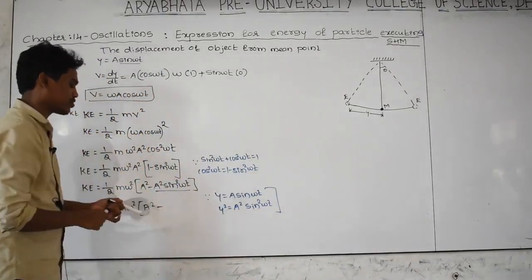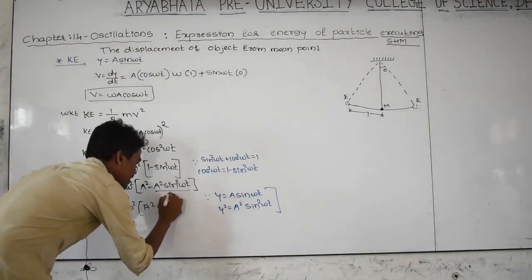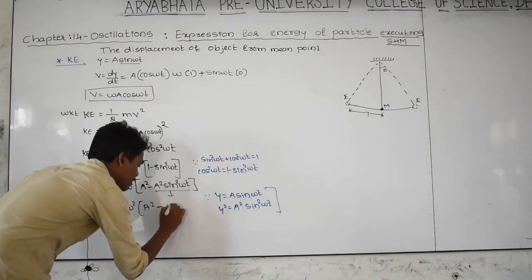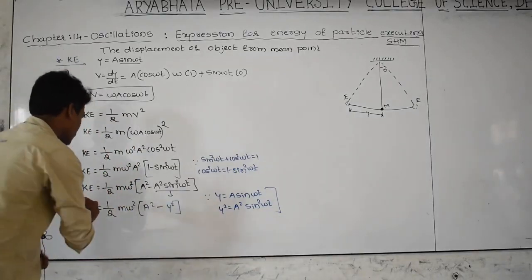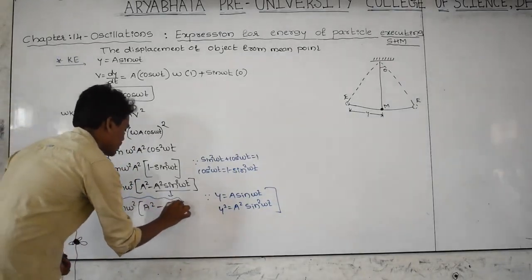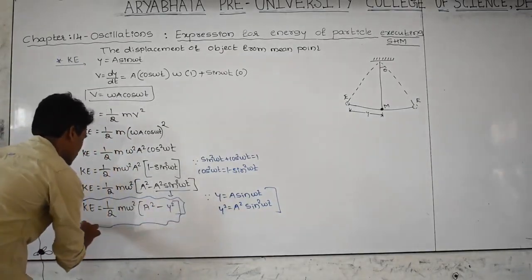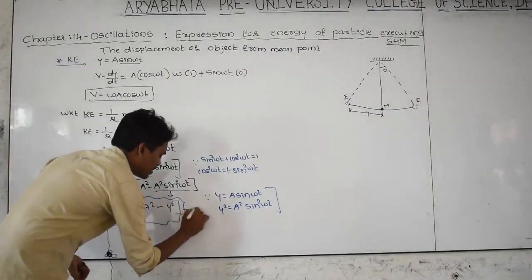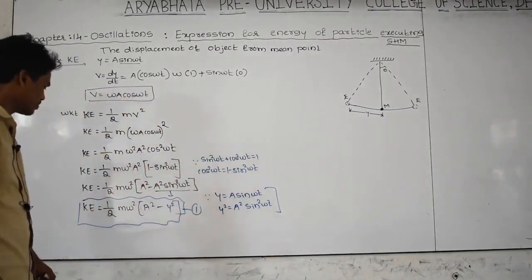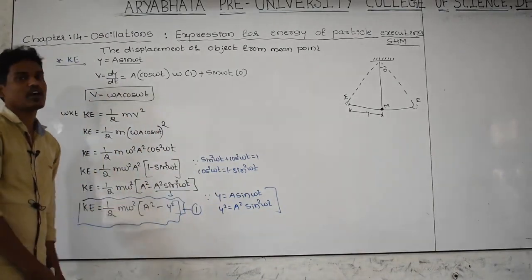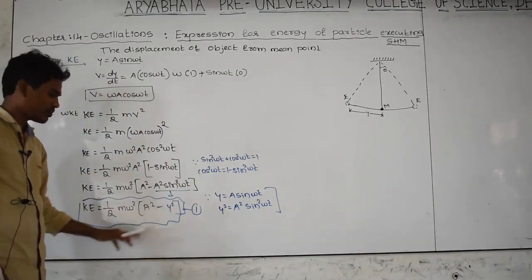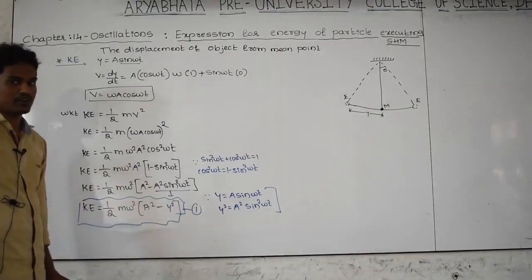That's why I am writing this term as y square. Let us take this as equation number 1. This is the kinetic energy. By using this equation, we have to find the kinetic energy of the particle at each and every point.